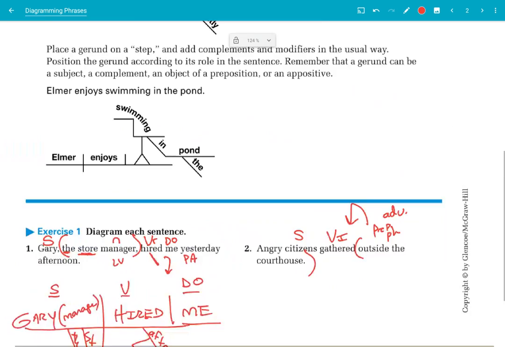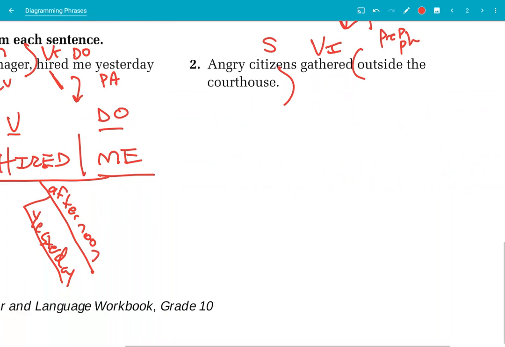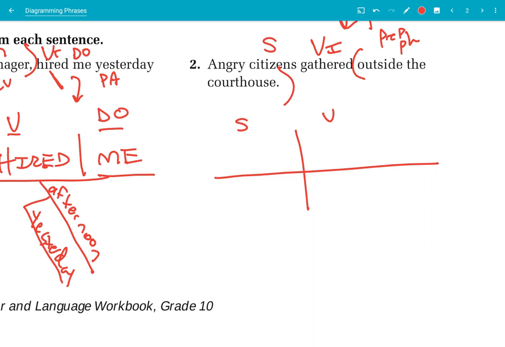So I need to do my diagram. I know I'm going to have my subject and my verb, and it's intransitive, so I don't have a direct object. So citizens gathered. Okay, that's it. That's the basic unit meaning of the sentence. So citizens gathered. Where did they gather, or what kind of citizens are we talking about? We're talking about angry citizens. And where did they gather? They gathered outside the courthouse.